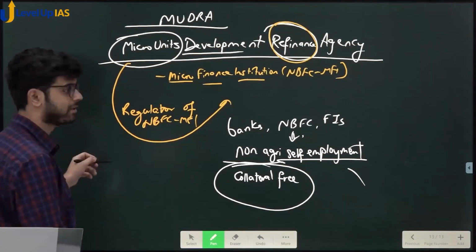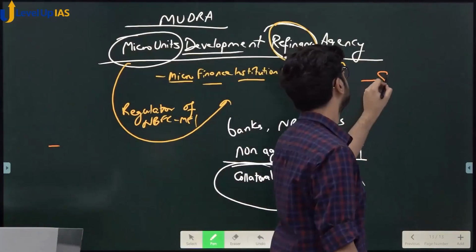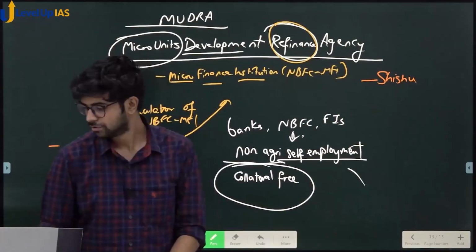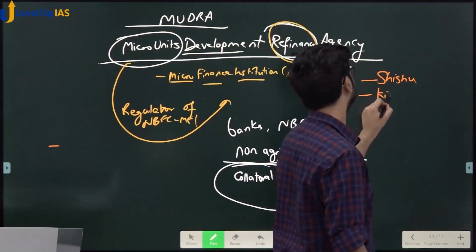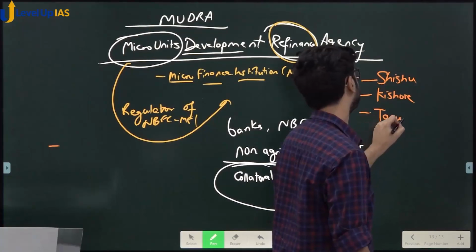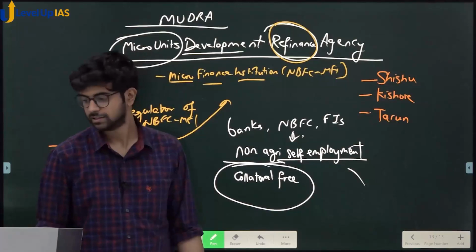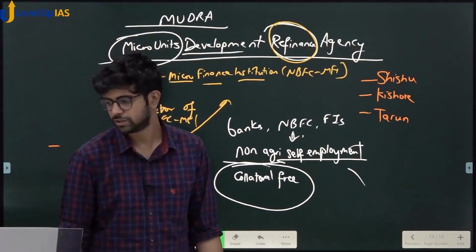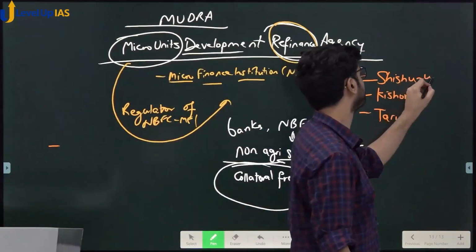So, they have 3 products. Mudra loans have 3 products. I'll write it there. Shishu. Second is Kishore. Third is Tarun. Oh sir, the child is growing up. So which loan would be smaller? Shishu would be smaller. It is up to 50,000 rupees. Small loan up to 50,000. ठीक है? This is up to 50,000.